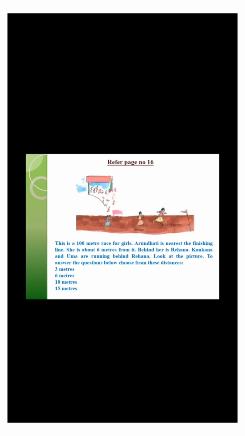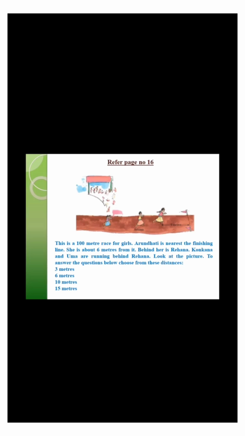Page number 16. Students, here you can see the picture of a race and you can see the flag which marks the finishing line. This is a 100-meter race for girls. Arundhati is nearest the finishing line. As you can see, Arundhati, who is just nearest the finishing line. She is about 6 meters from it.